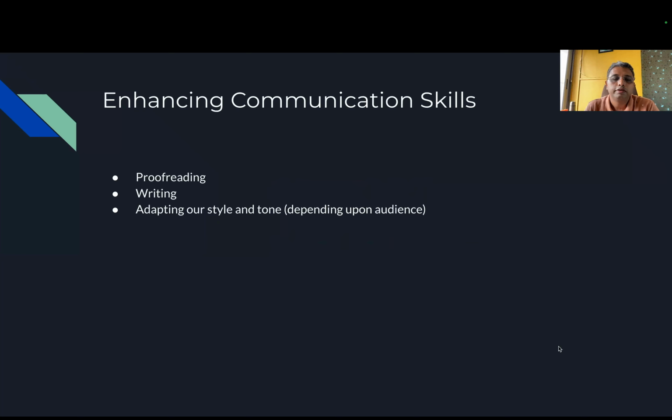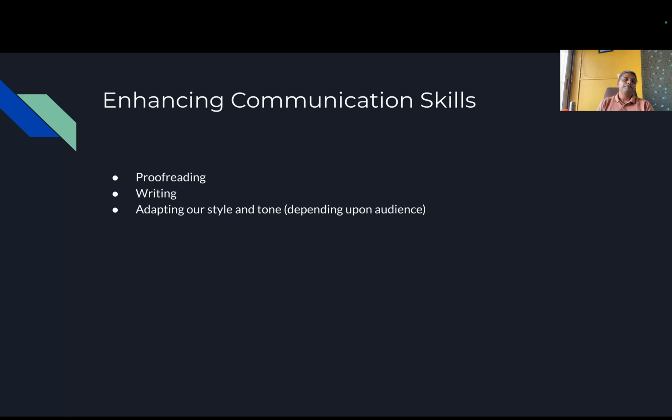Let me start. If you want to improve your communication, you can make use of ChatGPT's interactive tool. There are a few ways you can improve your communication skills. You can use it for proofreading, you can use it for writing, and you can use it to adapt to a new style and tone as per the needs of your audience, or whoever you are communicating with.